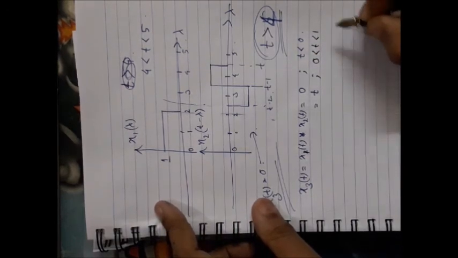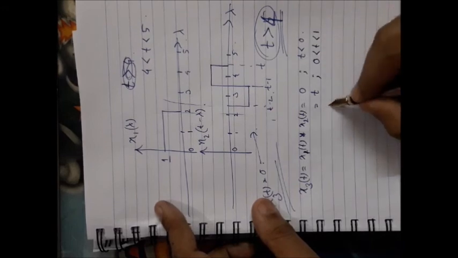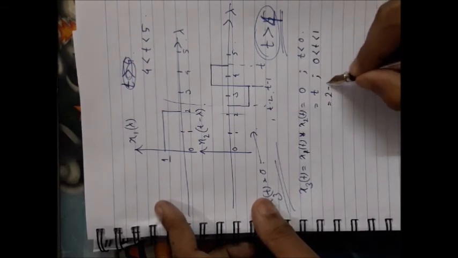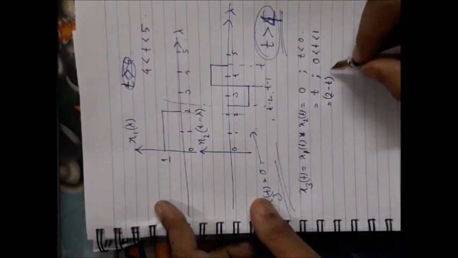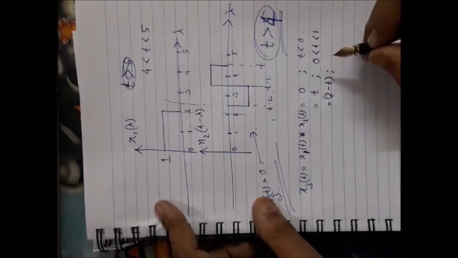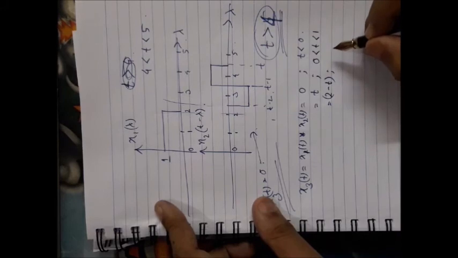For the shift of t from 0 to 1, it is t, and it has the value of 2 minus t for two different shifts, t from 1 to 2 and 2 to 3.